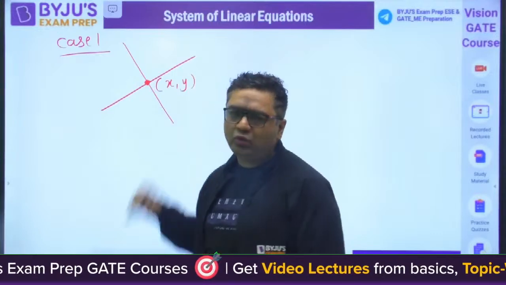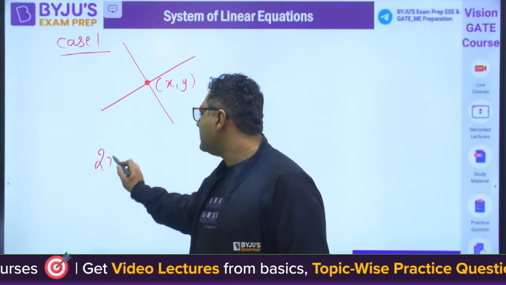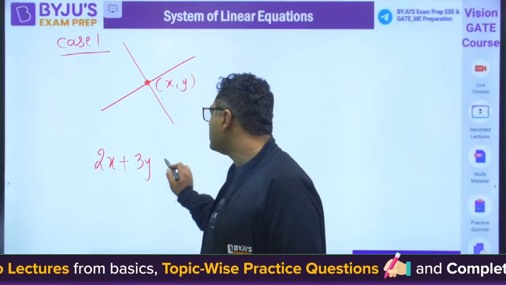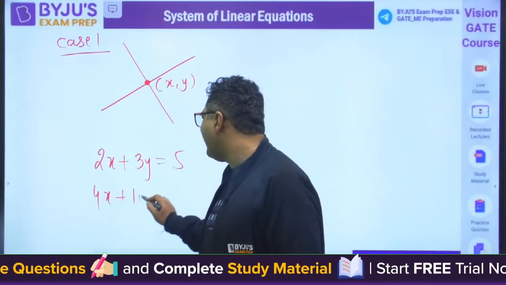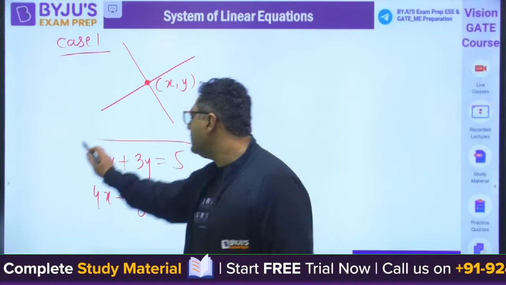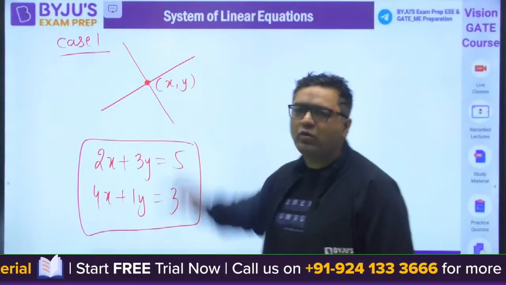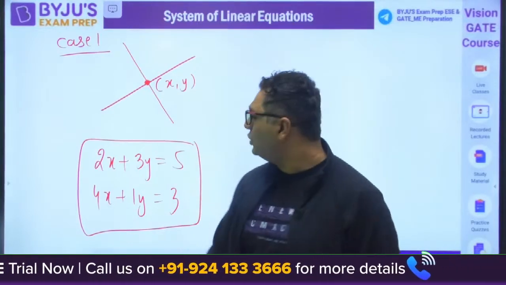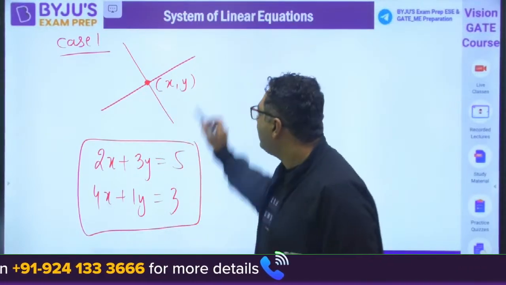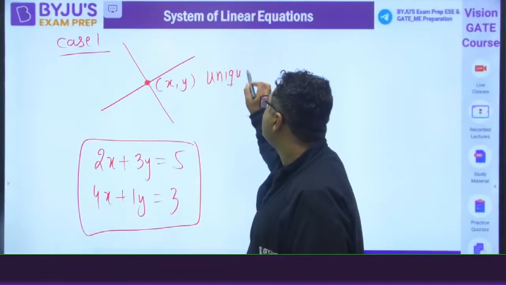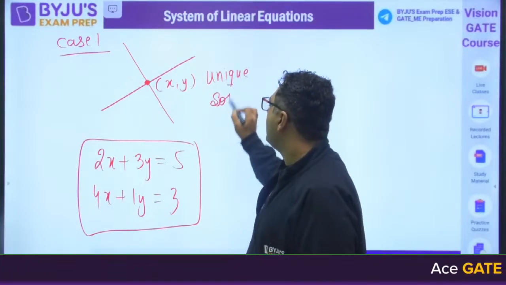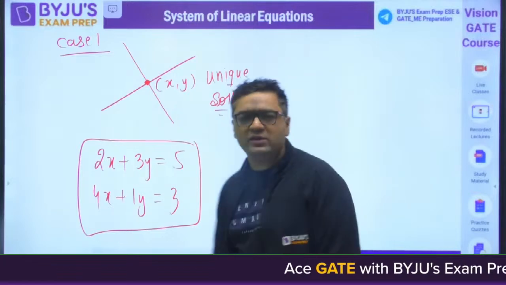If these are two equations, let us say 2x plus 3y is equal to 5, and likewise 4x plus 1y is equal to 3, then if these equations are there, you can find out the intersection point. So this is one type of solution, and this solution is said to be a unique solution, because you will be getting the point of intersection.